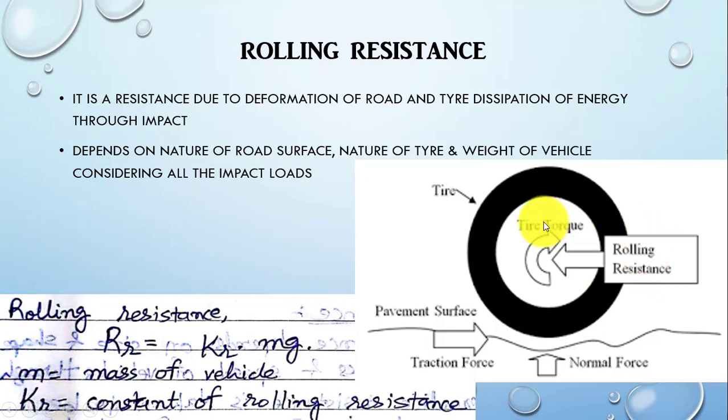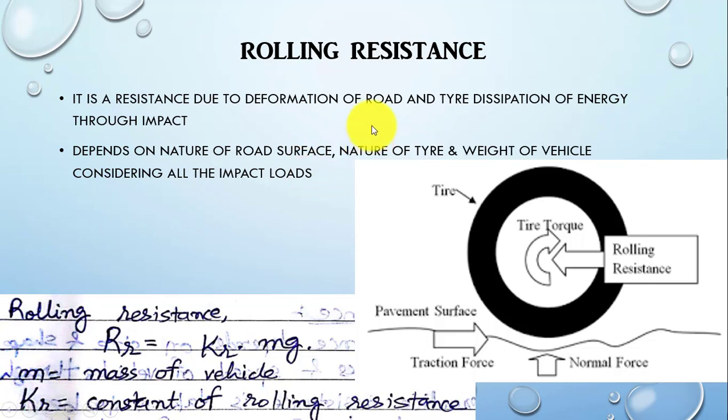That resistance is known as the rolling resistance, and it is mainly affected by the friction between the road and tire surface. The rolling resistance will depend on the nature of the road surface and the nature of the tire, which means the way we are using our tires also determines how much rolling resistance will be applied on the vehicle.